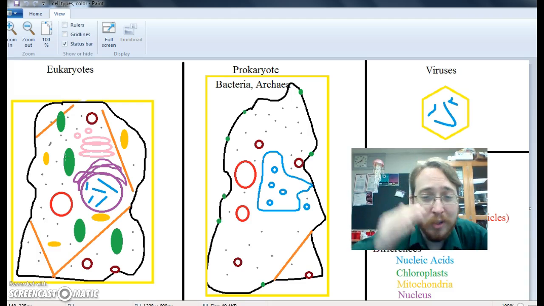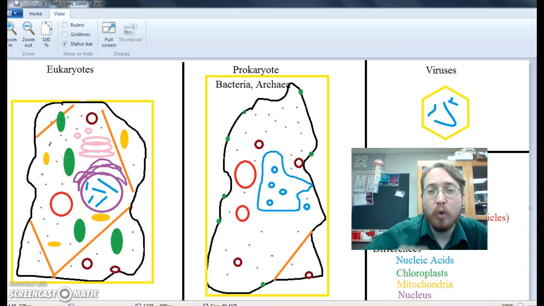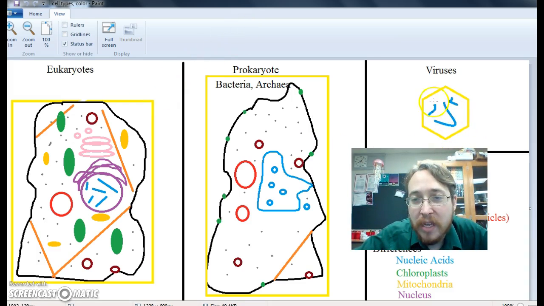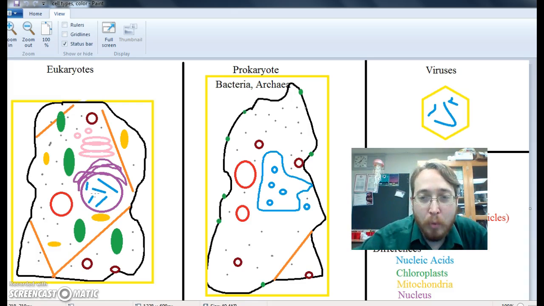Another thing the virus can do is go dormant. Now, this is only for some types of viruses, but they can directly inject their DNA into the chromosomes of the host cell, and then they'll just wait a while, and then when the cell is doing its normal stuff, it may replicate some of that virus DNA or start reading some of that virus DNA and making viral proteins. So either way, viruses are bad.